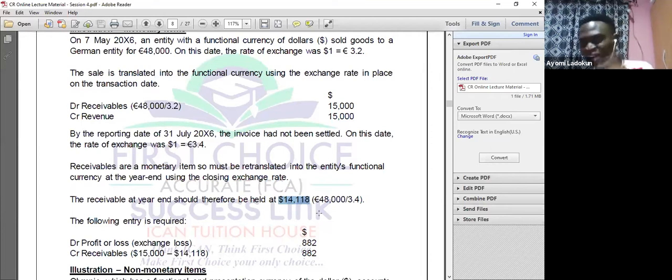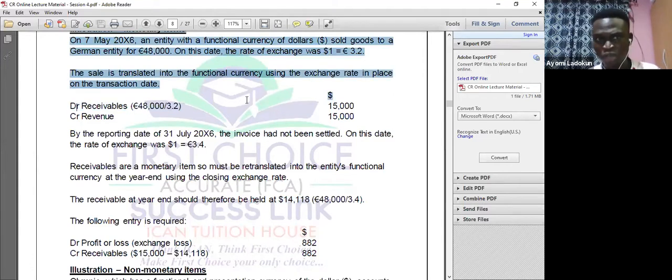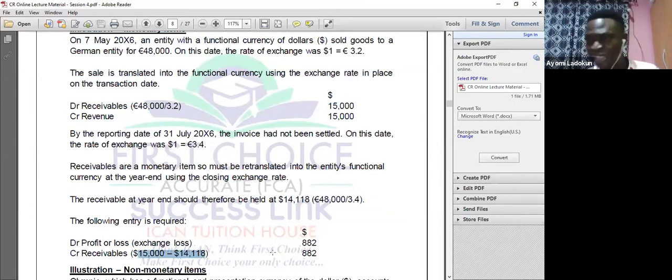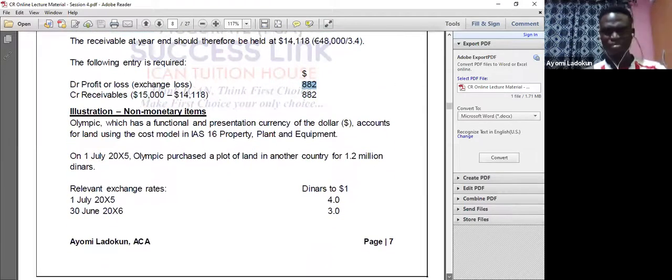Okay, I will recognize it immediately in my profit or loss account. That means I will simply reduce my receivables. I'll have to credit my receivables with the 882. That's the difference between the initial 15,000 and what it is at the year end. I will simply reduce my receivables and I will debit my profit or loss account. It's as simple as that. But don't forget, if the cash has been settled during the year, you don't need to do all of this, like the previous illustration that we checked the other time. Okay, so that's that. I move on again.